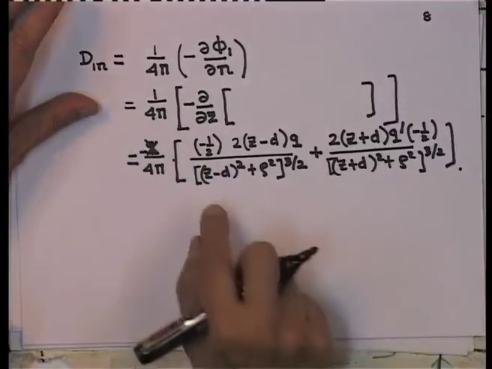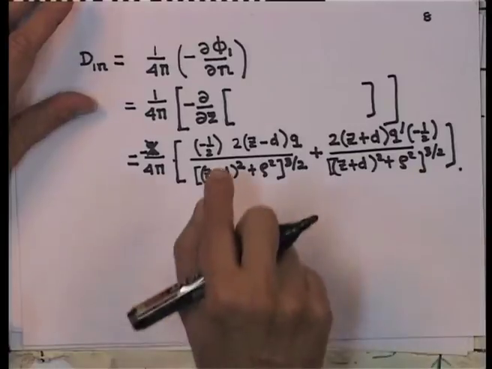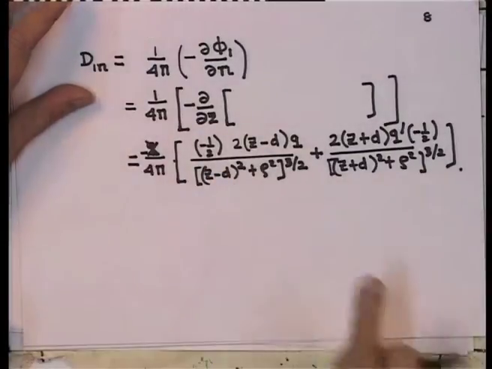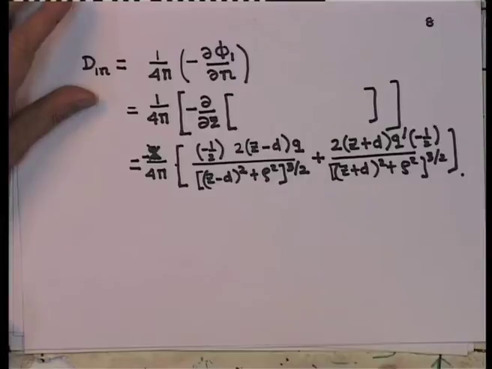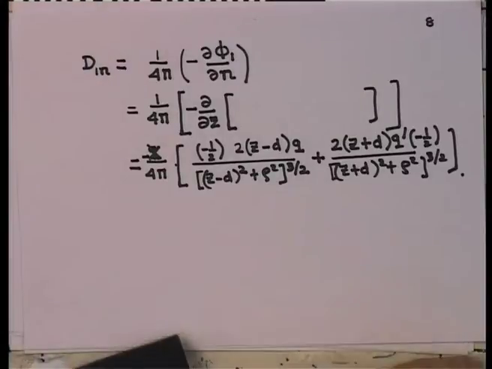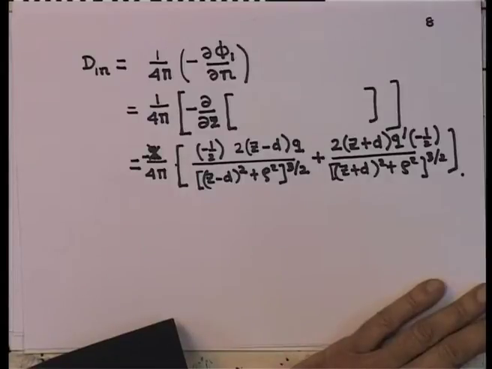So, this will give you one equation. I do a similar job for the second term, I am not working it out, and you notice that this will give me an equation of this type: q minus q prime by d square plus rho square to the power 3 by 2 equal to q double prime divided by d square plus rho square to the power 3 by 2.